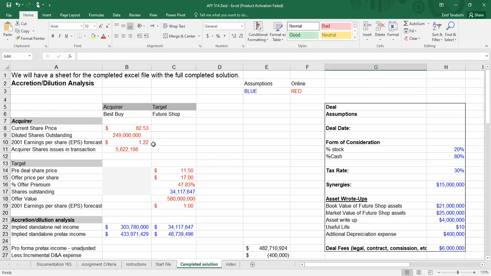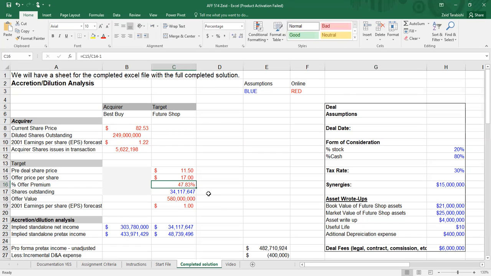It also offered $17 per share for Future Shop when the price of the share was around $11.50. This gave an offer premium to Future Shop shareholders of around 50%, as we can see here, a 47.83% offer premium.